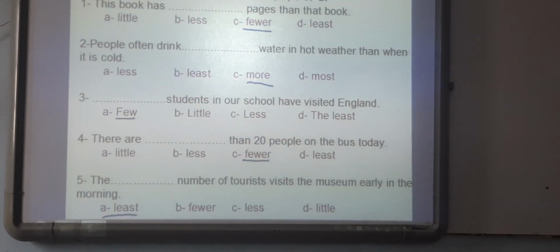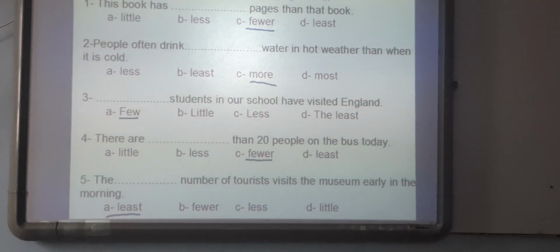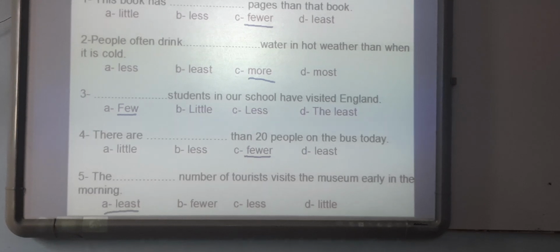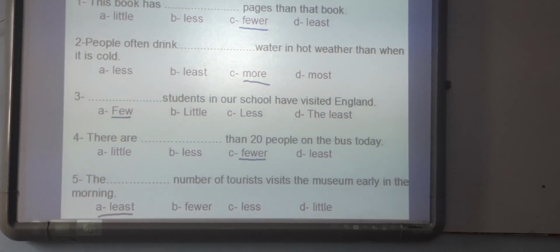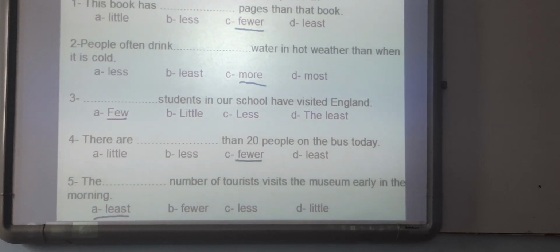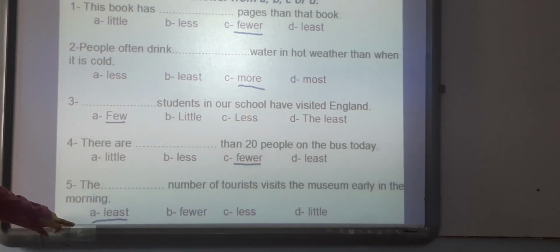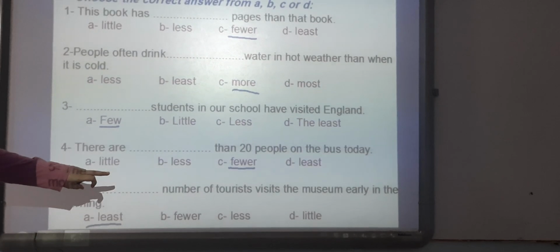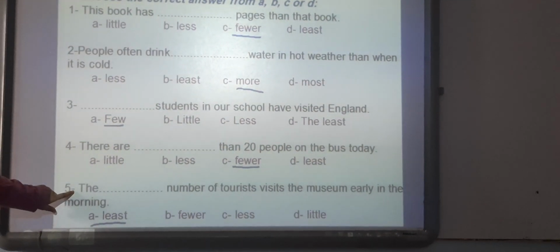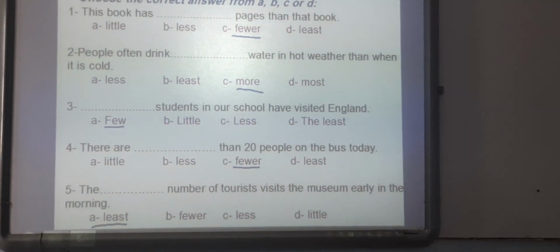Number four, there are space than 20 people on the bus today. Fewer, people is a countable noun. The last one, the space number of tourists visit the museum early in the morning. The least. It's a superlative for a countable noun, so we will use the least. Okay, that's all.